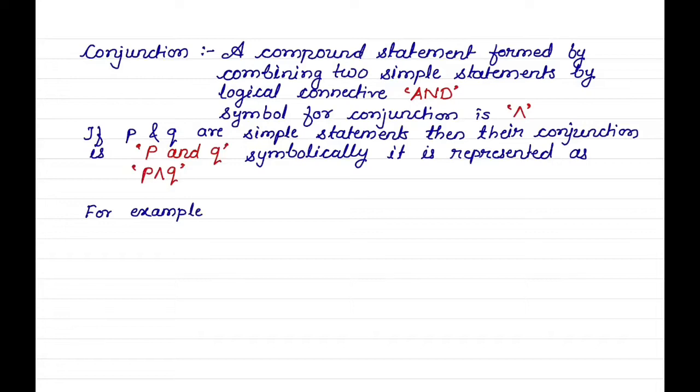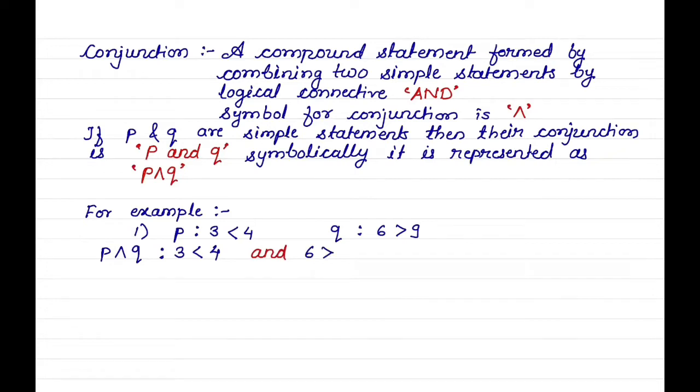See some examples. First one, your statement P is 3 less than 4 and Q is 6 greater than 9. Their conjunction P and Q: 3 less than 4 and 6 greater than 9. Next one, your statement P, Shiva is tall and Q, Shiva is handsome.